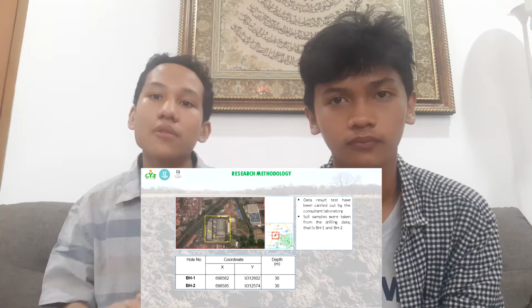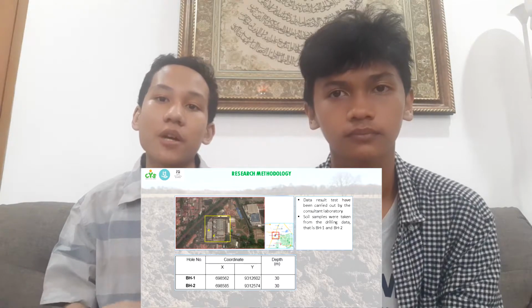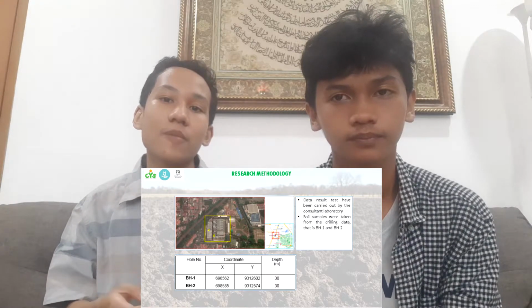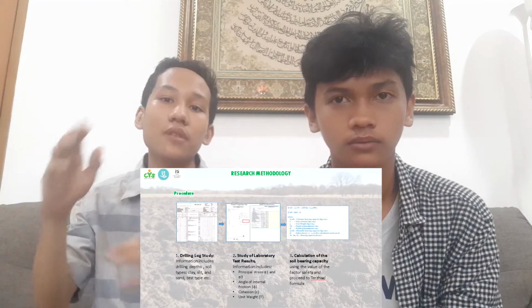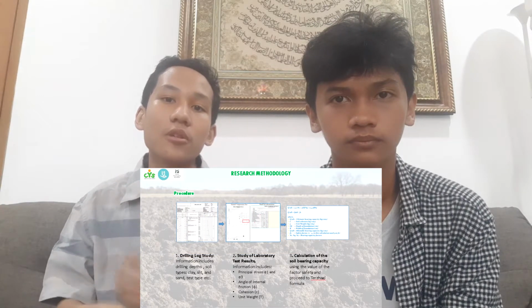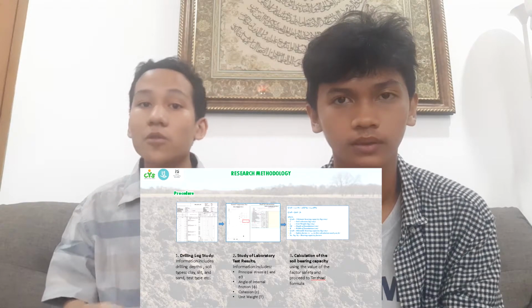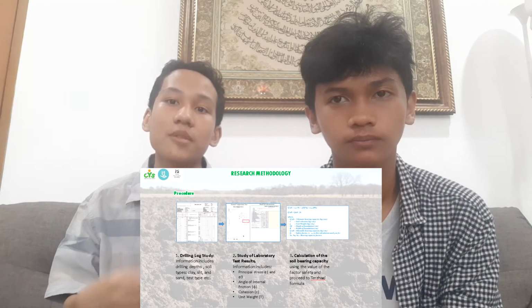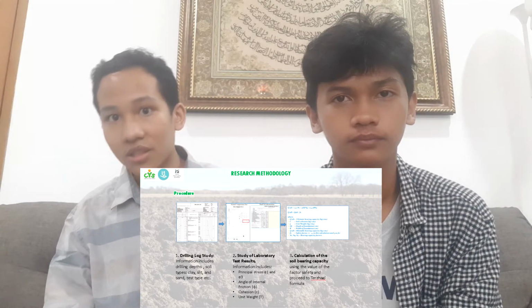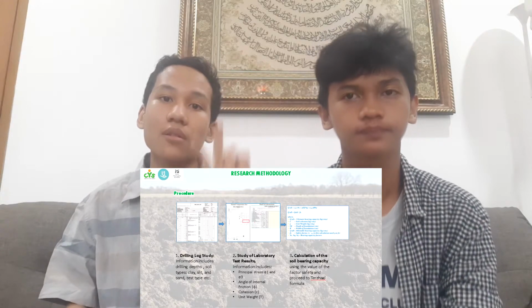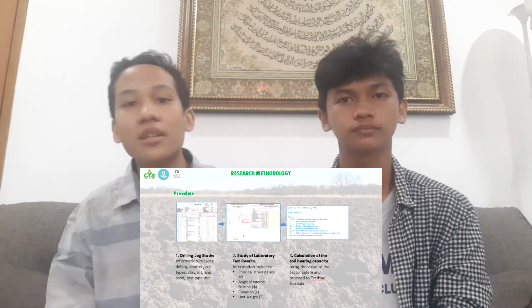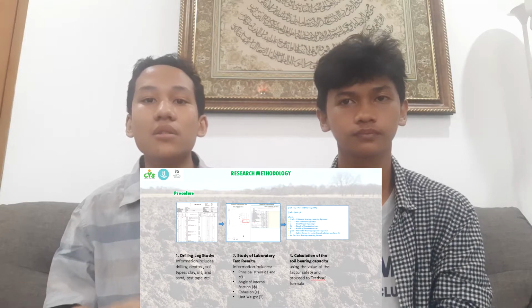This research method is a geotechnical study where the data used are the results of laboratory tests that have been carried out by the consultant. Soil samples were taken from the drilling data of two shallow wells in that place, namely borehole 1 and borehole 2. The stages of the geotechnical study procedure and laboratory test observation, starting from the first one, are identifying the drilling log for soil types and properties. The second one is acquiring the results of laboratory tests, which include stress interval, internal frictional angle, cohesion, and unit weight. Lastly, calculate the soil bearing capacity using the value of the factor of safety.